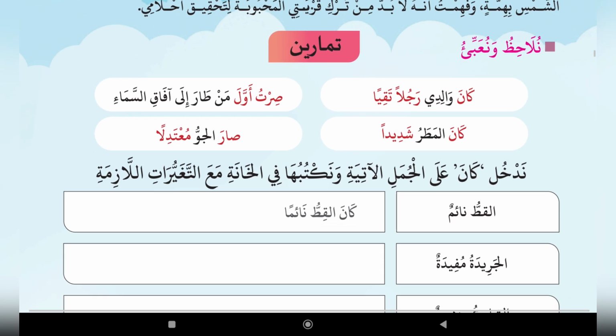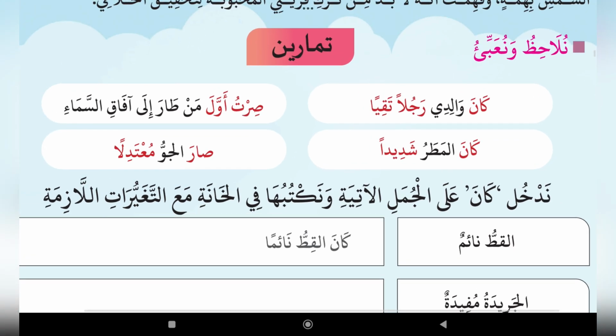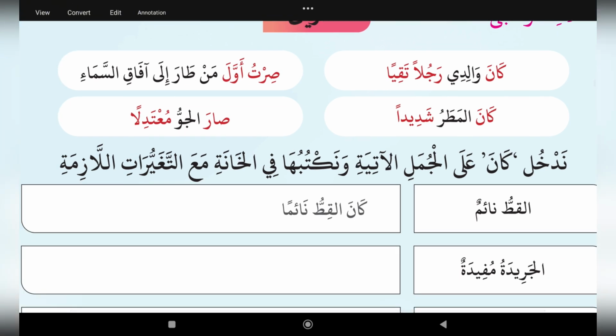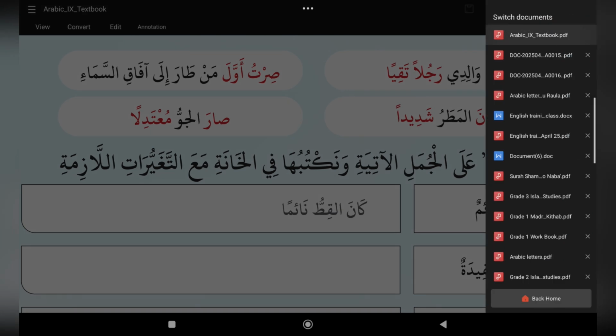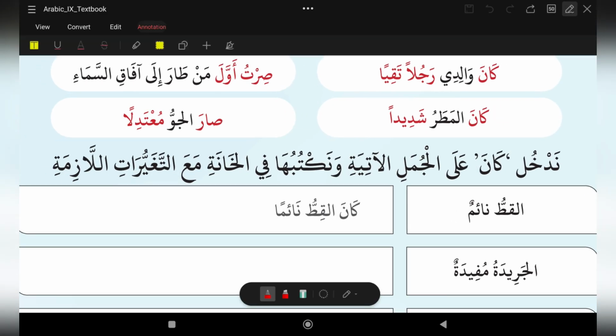If we look into the exercises, we can see examples using Kana. كان والدي رجلا تقيا. صرت أول من طار إلى آفاق السماء. We can see these sentences in the first lesson. So now look: كان المطر شديدا.